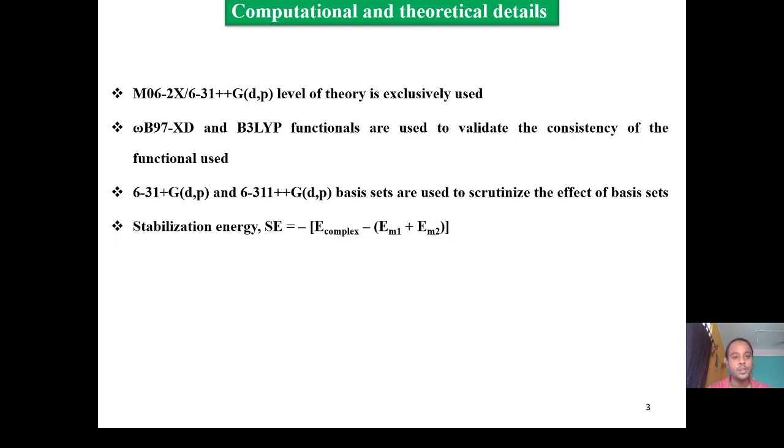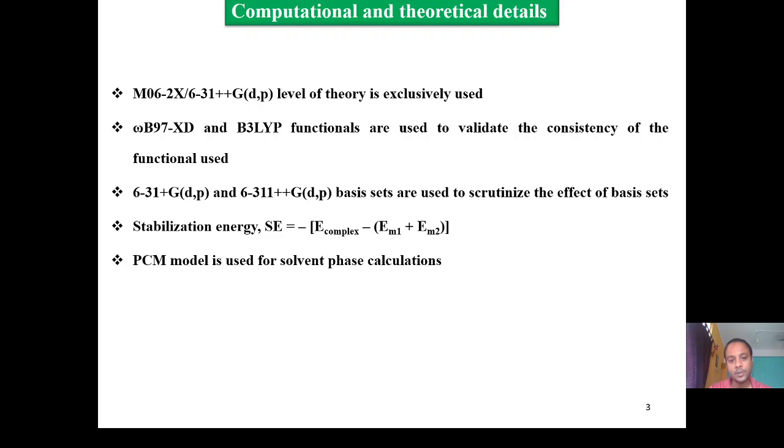We have calculated the stability of the products in terms of stabilization energy, which is defined as the difference between the energy calculated for the complex and the energy calculated for the monomers. To get a positive stabilization energy, we have defined it in this way, in terms of negative. The higher, that is, the more positive the SE value, the higher is the stability of the product.